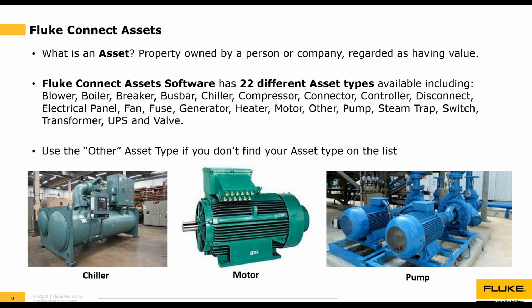Now, if you can't find an exact match with some, you can use something that's similar, or you can just use the asset type called other. Here we have photos of a chiller, a motor, and a pump. But maybe you're a home inspector, so your assets might be homes or individual rooms in a home. Or if you're a trucking company, your assets might be trucks. You can use our software to track the health of any asset.